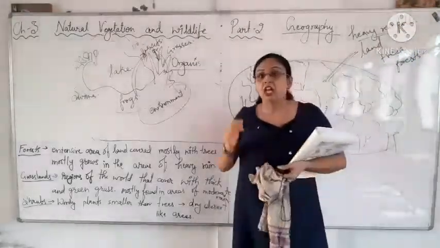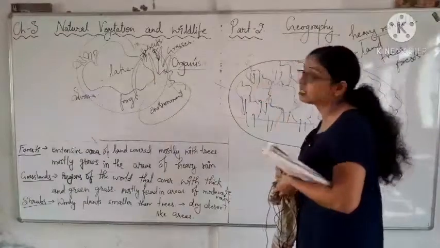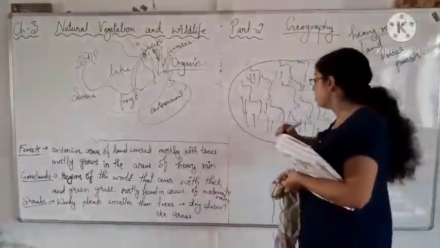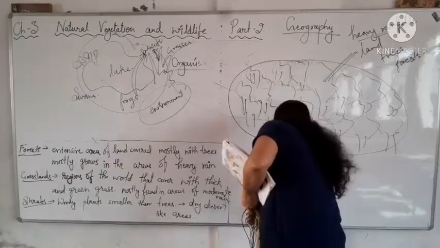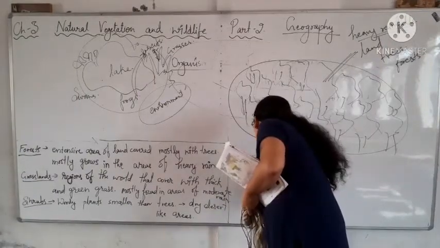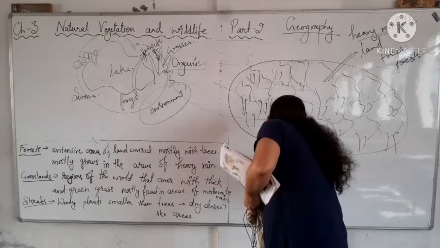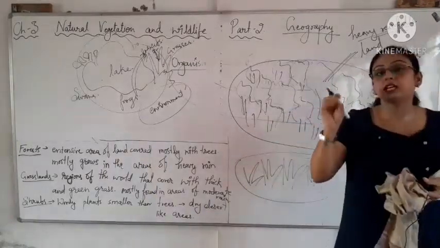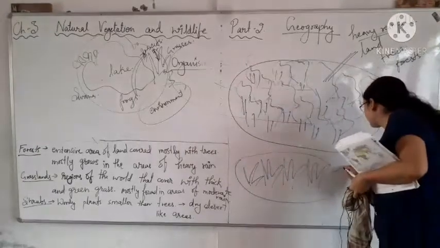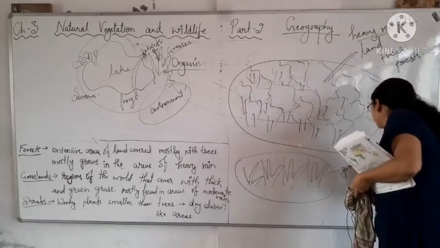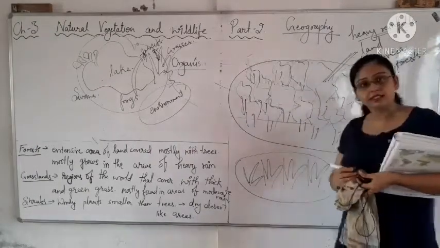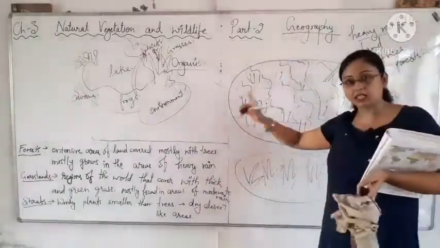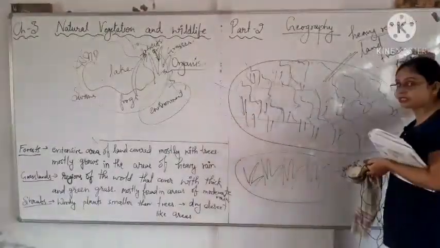Understood? Now next is grasslands. Grasslands are the regions which are covered with thick grasses, and that is why they are called grasslands. The forests are the extensive land areas covered with trees.